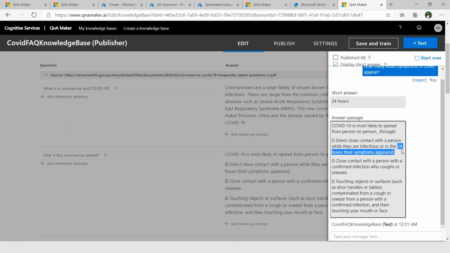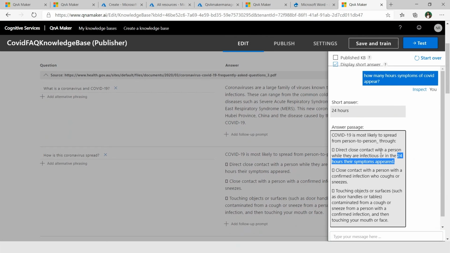So this is just to give a feel to the customer how the short answers will be coming up if they want to avail that. It's like a simple check. It's a simple parameter that they can switch on and avail this. And there are different templates present where if you want only short answers to come up, or if you want both the answers to come up, or if you prefer just the answer passage. So those kind of functionalities are also available.